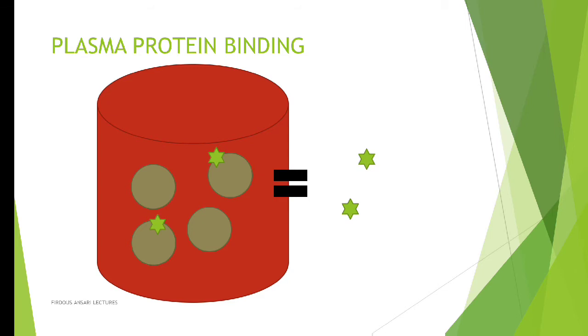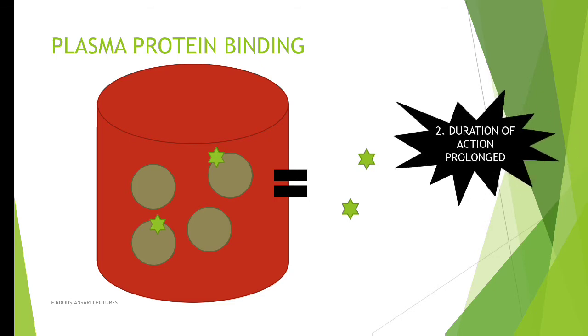This implies that the plasma protein's work is not just to capture the drug, but plasma proteins are like a storage house for the drug. Whenever the free drug is metabolized and eliminated, more drug is provided by the plasma protein. So plasma protein binding increases the duration of action. Suppose you have consumed a drug that is not bound to the plasma protein, then 100% of the drug will get distributed, and immediately it will get metabolized and eliminated.